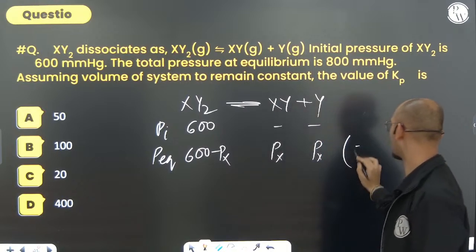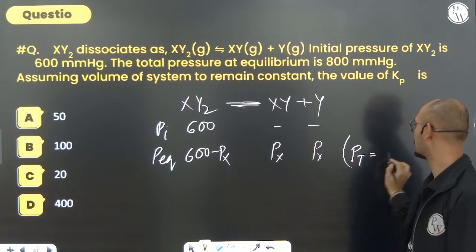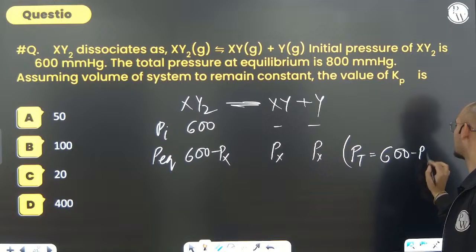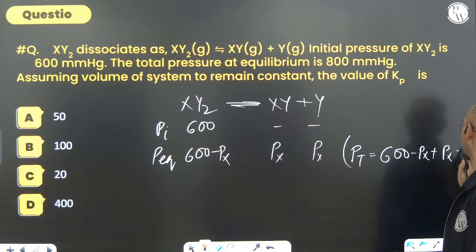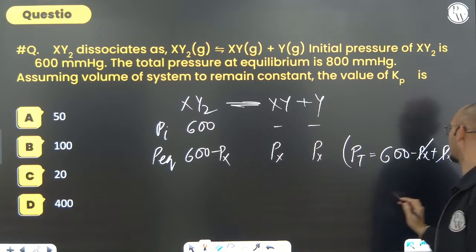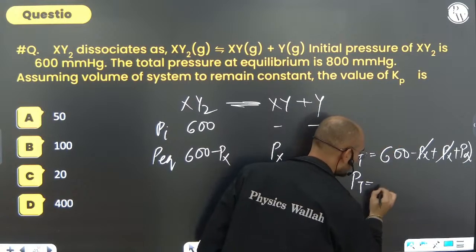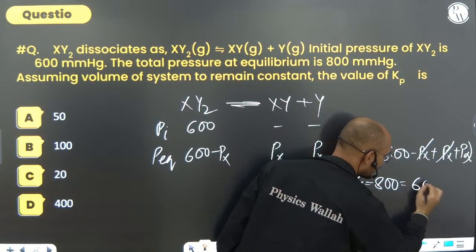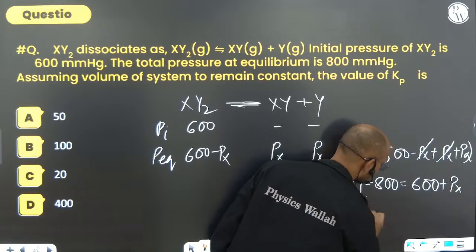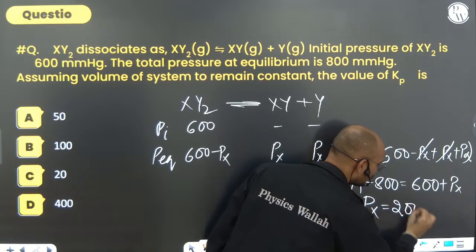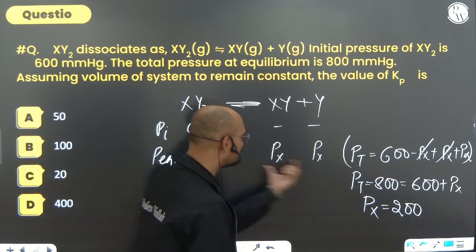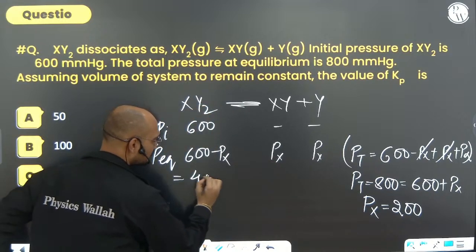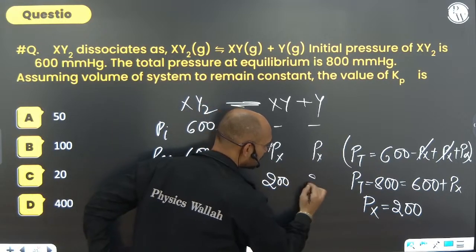So total pressure, P total will be how much? 600 minus Px plus Px plus Px. So Px cancel. Here P total is given, 800. It is equal to 600 plus Px. So Px comes out to be 200. Keep these values. Here you get 400. Here you get 200. Here you get 200.